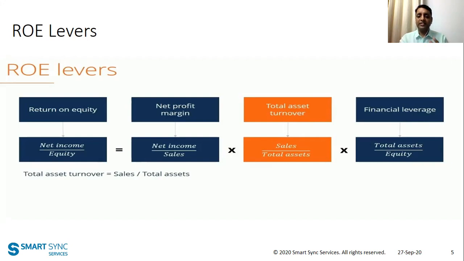In this hypothetical example, asset turnover is only 1. Financial leverage is very low, even less than 1.5. So what is contributing most to the value of ROE? That is net profit margin, because your margin is really high, at 20%, right?